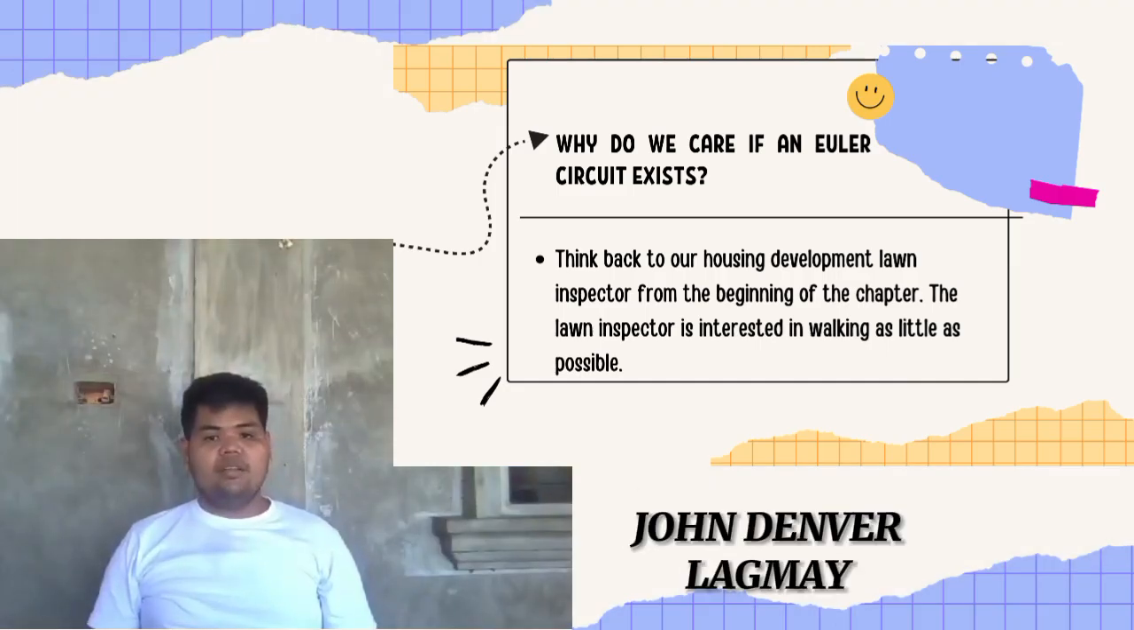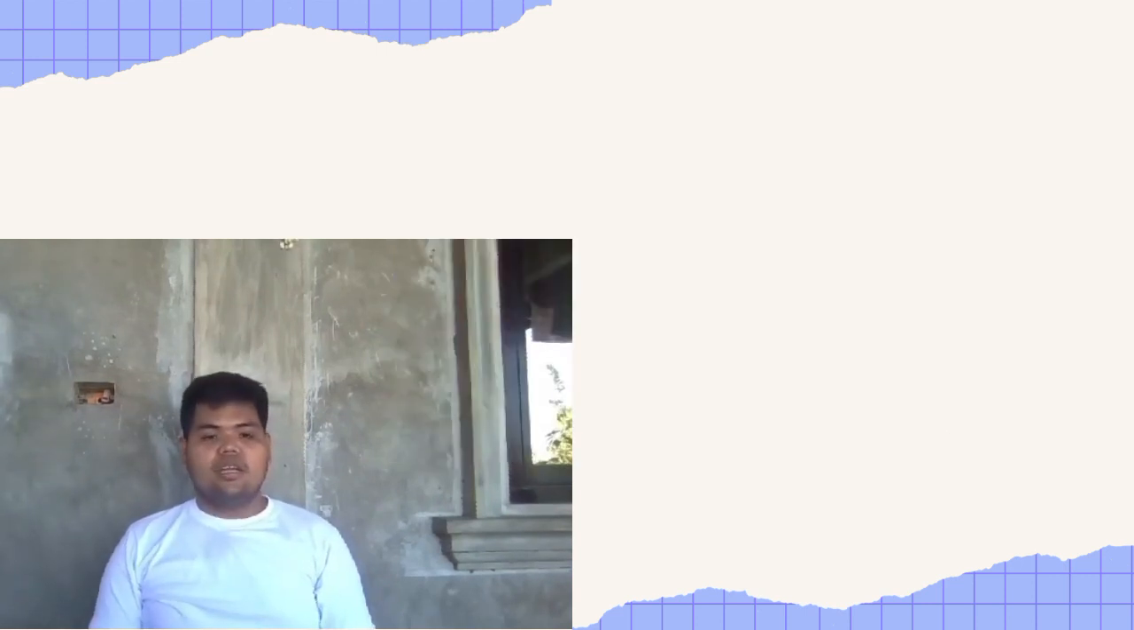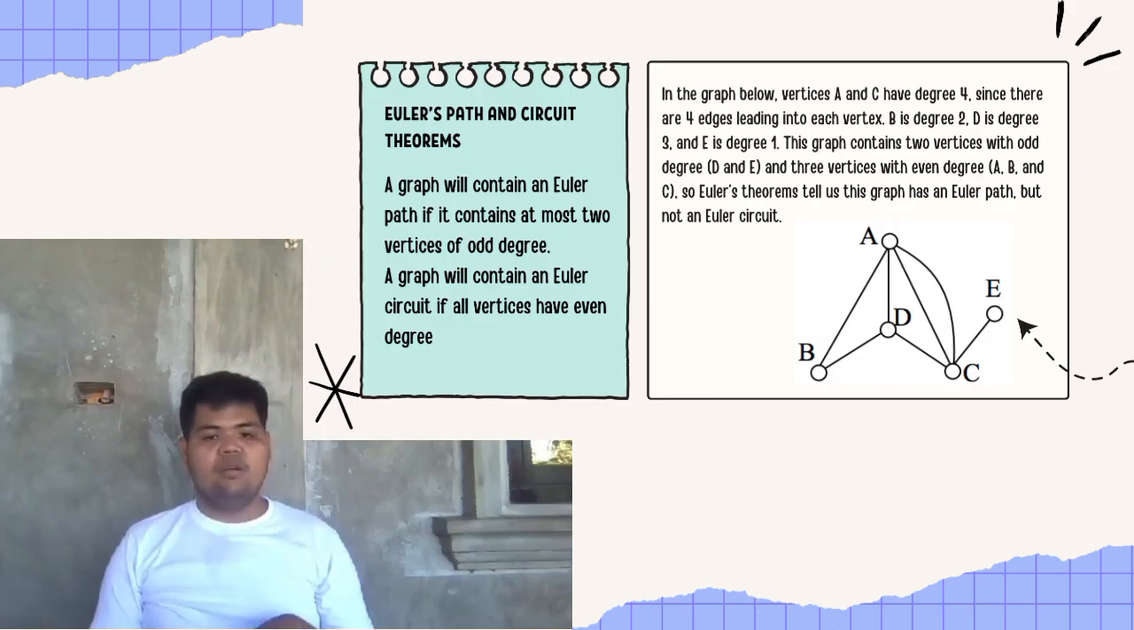Why do we care if an Euler circuit exists? One example of that is the housing development loan inspector that was tackled at the beginning of the chapter. The loan inspector was interested in walking as little as possible. In this case, we can use the concept of Euler's path and its circuit theorem, as we know that the Euler path contains at most two vertices of odd degree. Hence the graph will illustrate the two odd vertices.